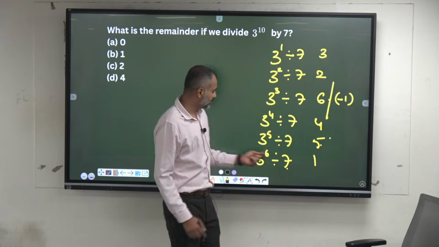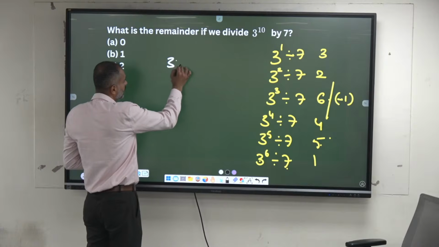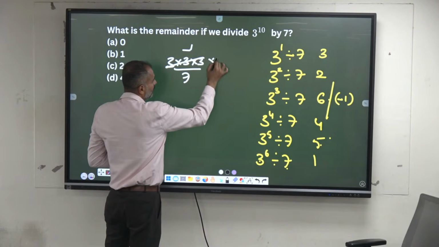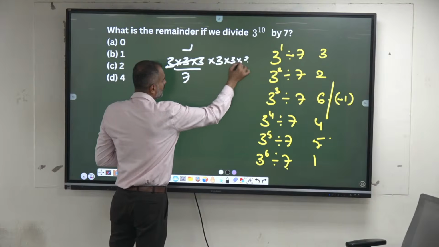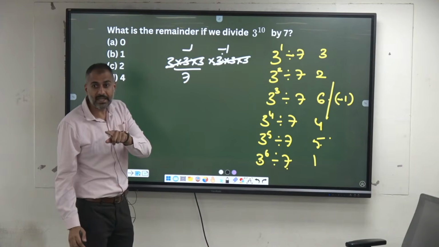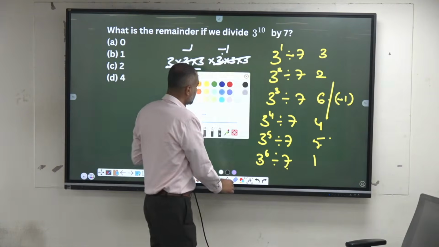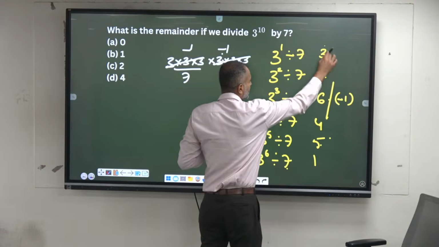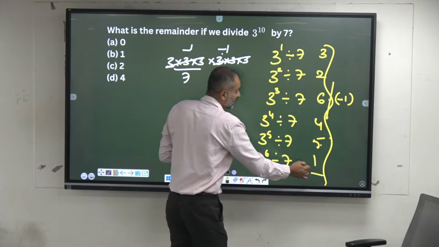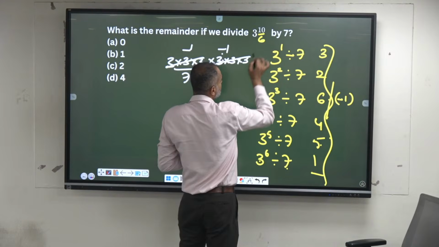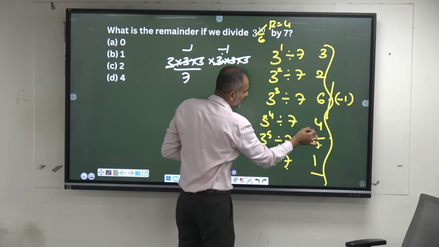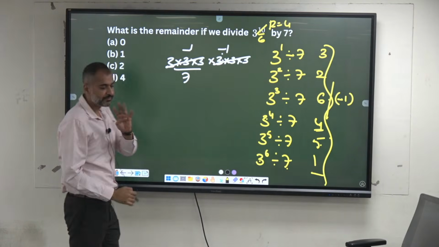See, 3 into 3 into 3, when you divide by 7, remainder is what? Minus 1. If you take another 3 cube, again minus 1. So minus 1 into minus 1 is plus 1. So what is the cycle? 6. See, after 6 terms, 1, 2, 3, 4, 5, 6, you are getting the same remainders afterwards. Once you get 1, the cycle repeats. You divide the power by 6, what is the remainder? 4. So 3 power 4 when you divide by 7, what is the remainder? 4.